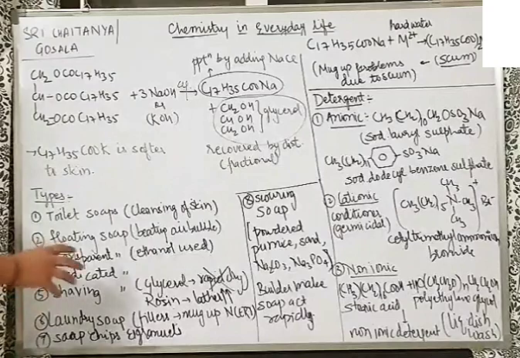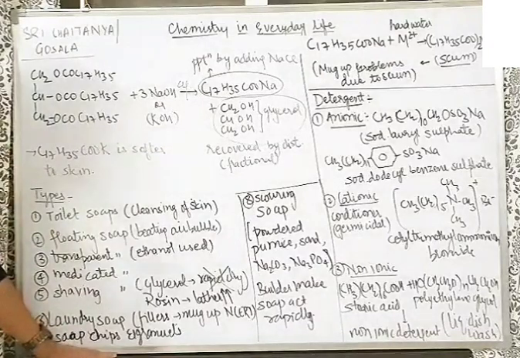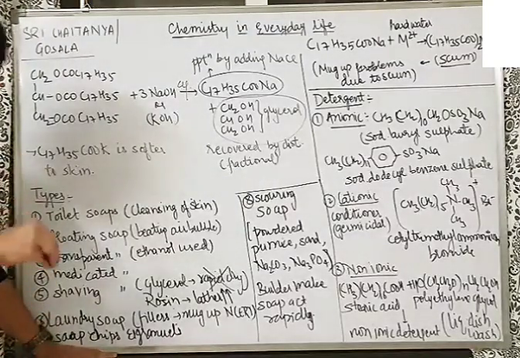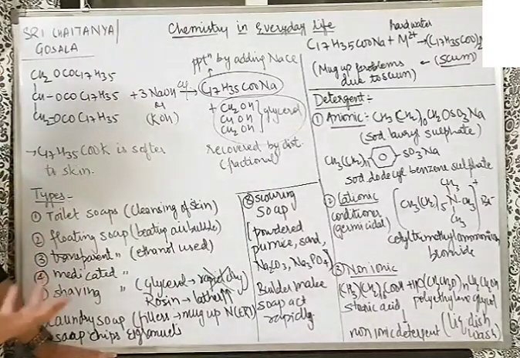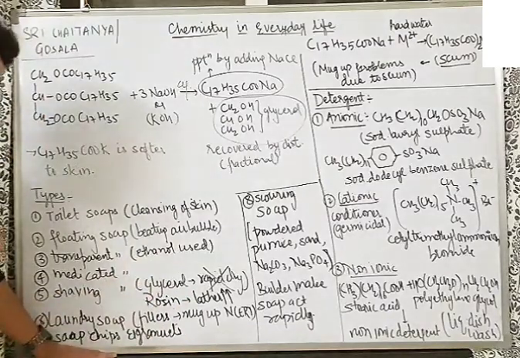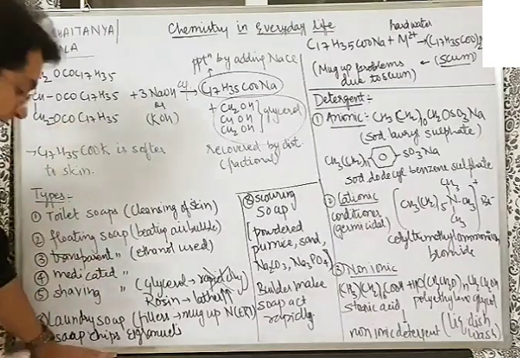Laundry soap contains fillers. Mug up the fillers given in the NCERT, sodium rosinate. I can tell you orally also, but it's better you read and underline and mug it up. So sodium rosinate is there, borax is there, carbonates are there, silicates are there. These are all there in the laundry soap, added as fillers to make more lathering also. Like rosinate here also, I can use it to generate more lathering, plus for getting the scrub property as well.